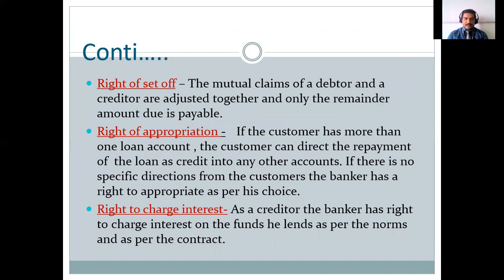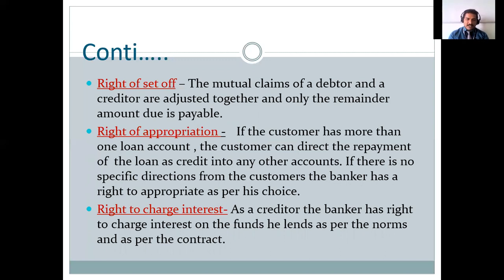Okay. So the next right is the right of set-off. Right of set-off in the sense you have a certain amount in your deposit account and a certain loan in your loan account. It is the right of the banker to transfer your money from the deposit account to the loan account. You cannot go and claim that both are separate accounts. You should not set off between two accounts. Okay, it is the right of the banker to transfer the money from your own deposit account to the loan account.